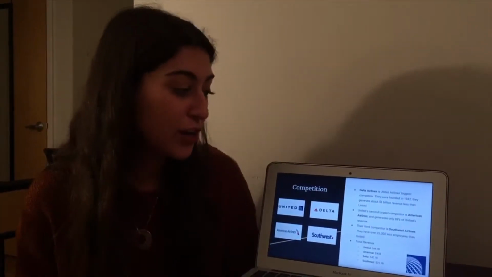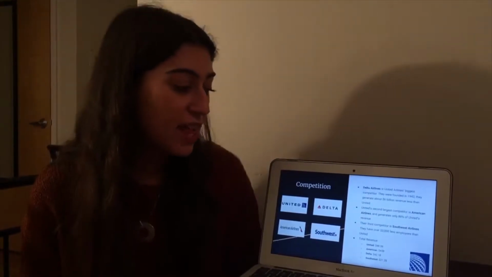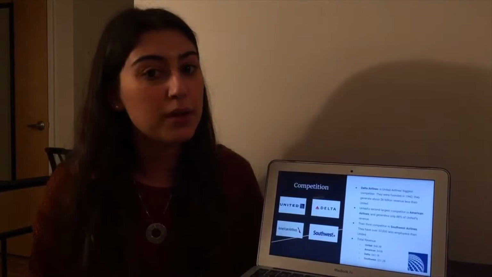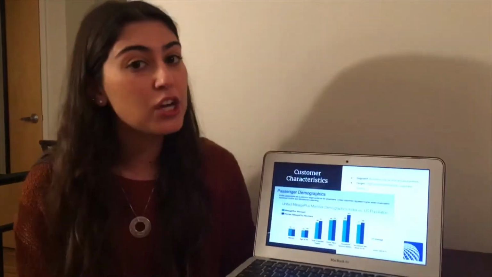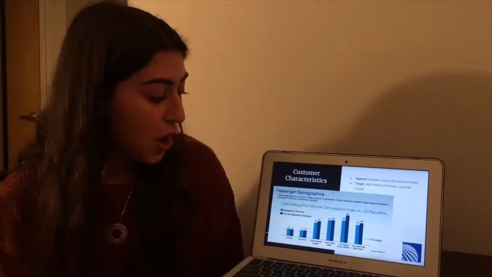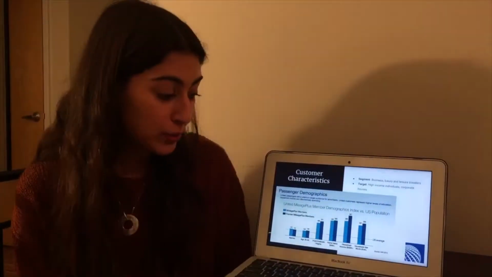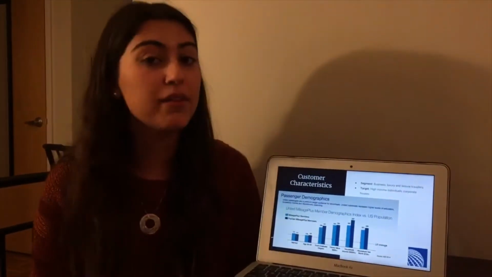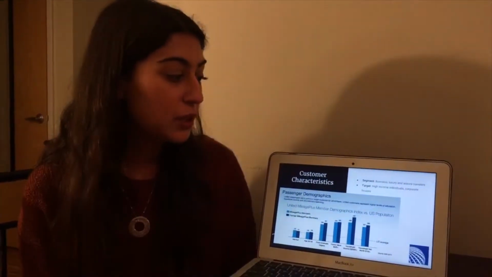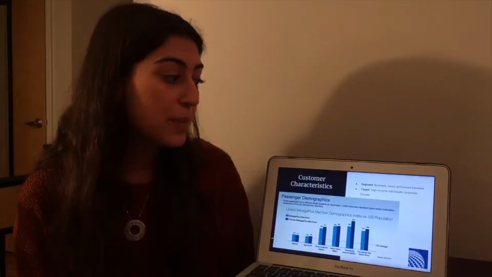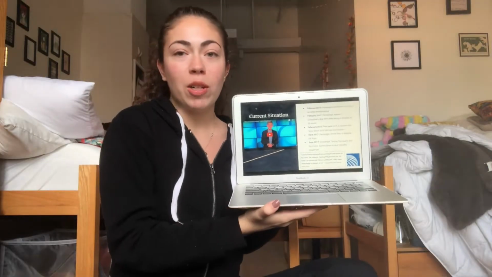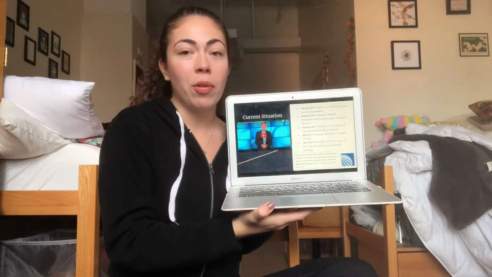Their third competitor is Southwest Airlines. They have over 33,000 less employees than United and only make a revenue of about $21.1 billion. Their target customers usually range from ages 33 to 45, are married, and have a postgraduate degree and make a household income of $200,000. This targets high-income individuals in corporate houses and business and luxury flyers, as well as leisure travelers.